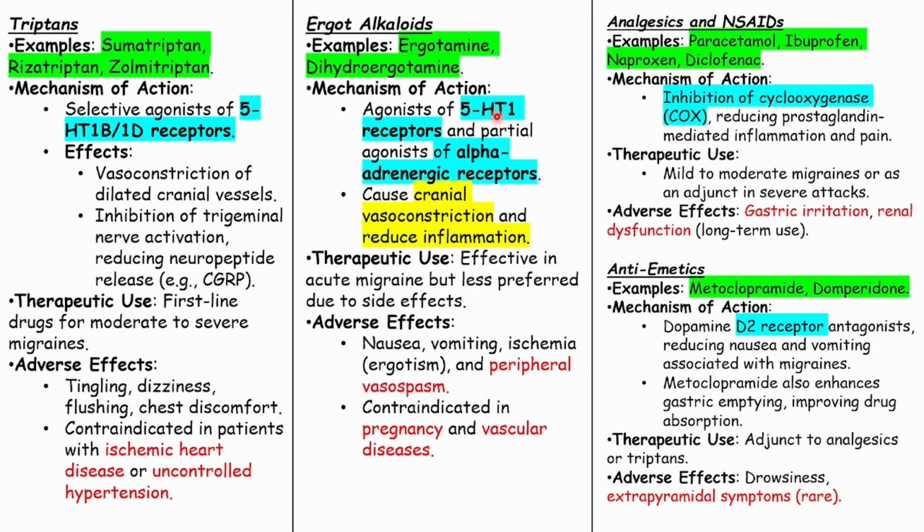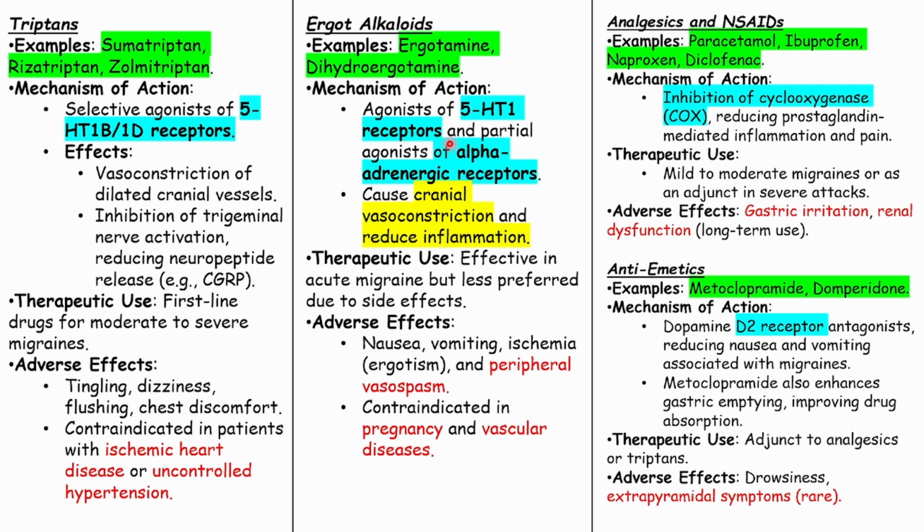So he just mentioned it is a 5-HT1 receptor agonist and a partial agonist of alpha adrenergic receptors. So it is an agonist for the 5-HT1 receptor. Also it is a partial agonist. Okay, what does it mean by agonist and partial agonist?